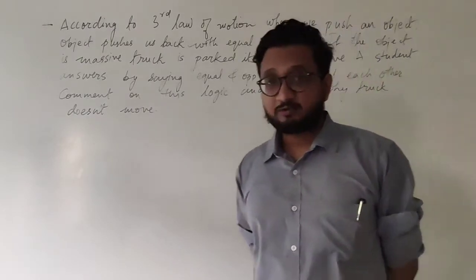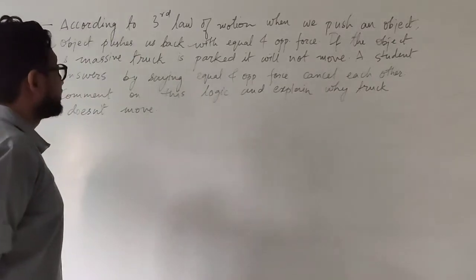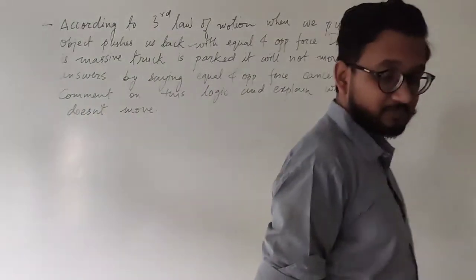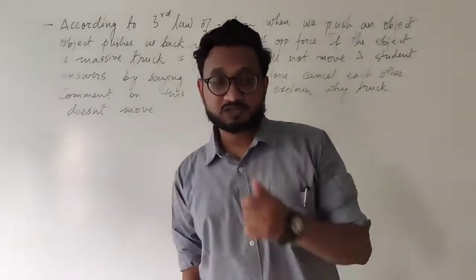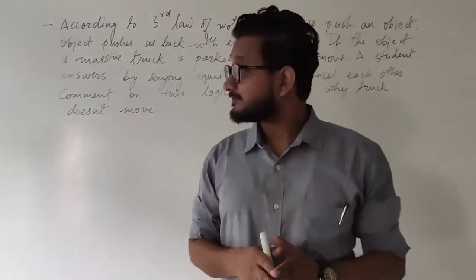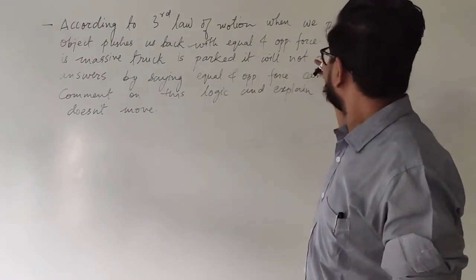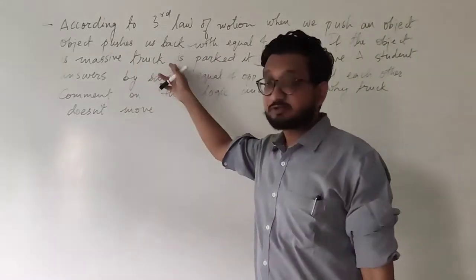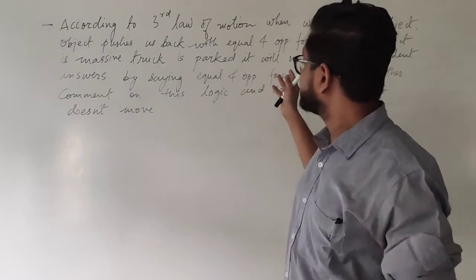And over here we have a theoretical question after so many numericals. The question states that according to the third law of motion, when we push an object, the object pushes us back. So the law of motion states that action and reaction are equal and opposite, and it happens on two different objects. If the object is the massive truck, so let's imagine that the object is a truck, and it is parked.